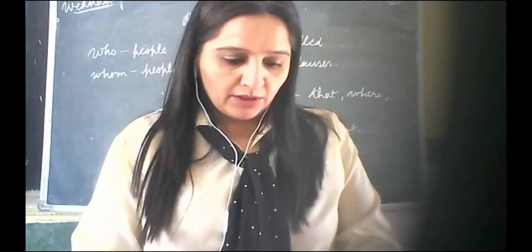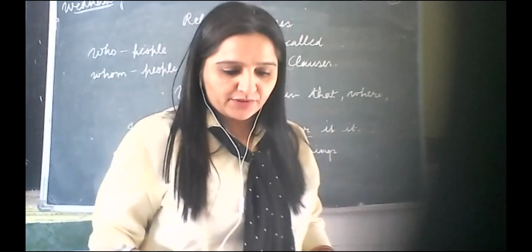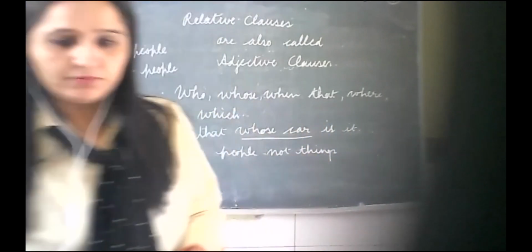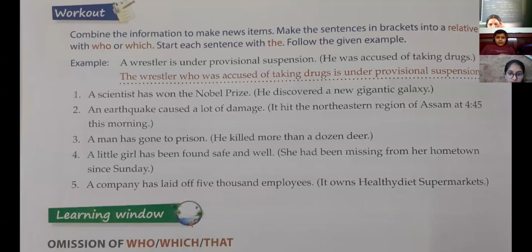Okay. Now combine the information to make new sentences. Can you tell the next one? A scientist has won the Nobel Prize. He discovered a new gigantic galaxy. Can you try this one, children? A scientist who discovered a new gigantic galaxy has won the Nobel Prize. Okay?